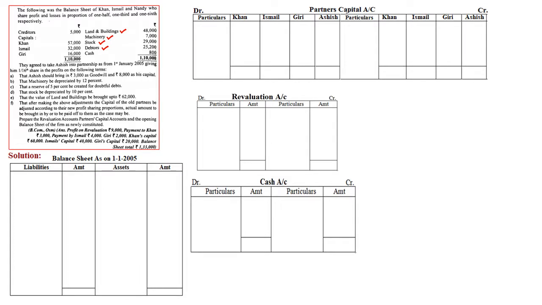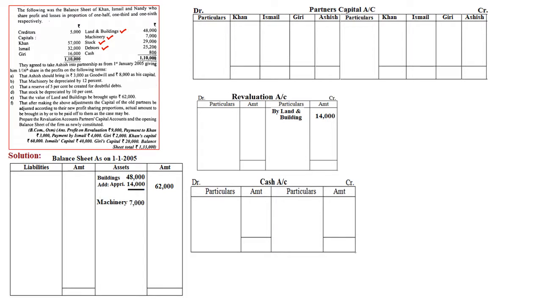As you are already aware of my procedure of working out the problems, first we need to start from the asset side, land and building. So we'll write land and building on the asset side of the balance sheet, 48,000, and the adjustment is there. What is the adjustment? It says that the land and building value is 62,000. How much is the increase? 14,000. So appreciation of 14,000 will be added and 62,000 will be written in the outer column of the balance sheet. Whatever 14,000 appreciation takes place will be recorded on the credit side of the revaluation account by land and building.